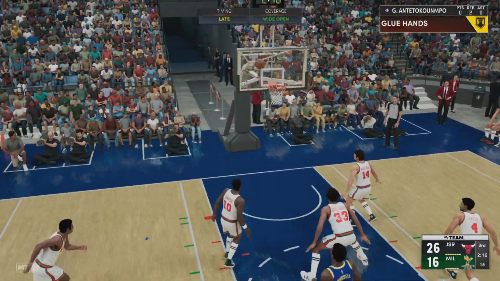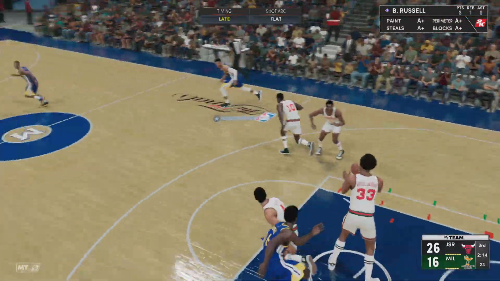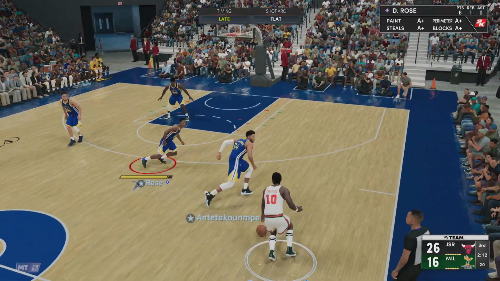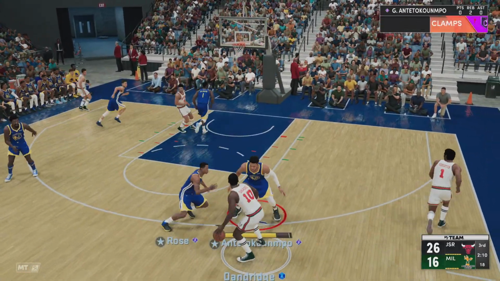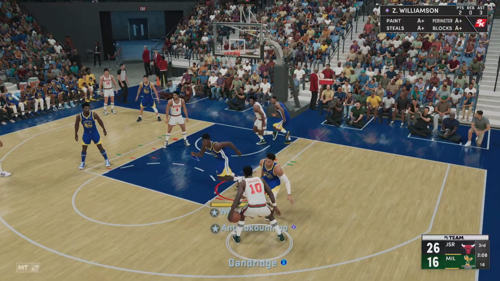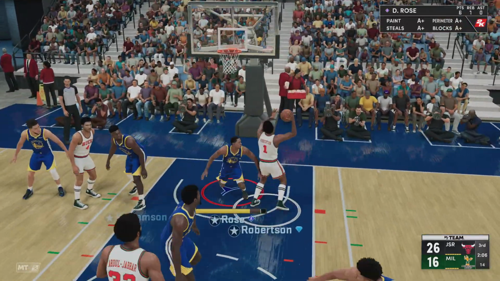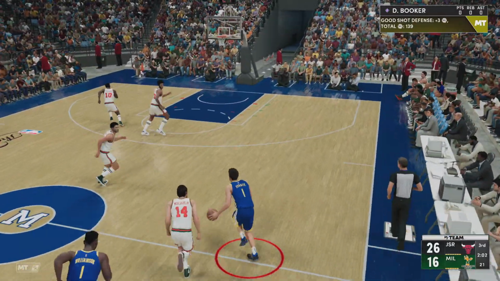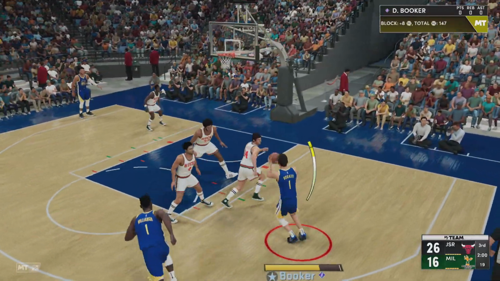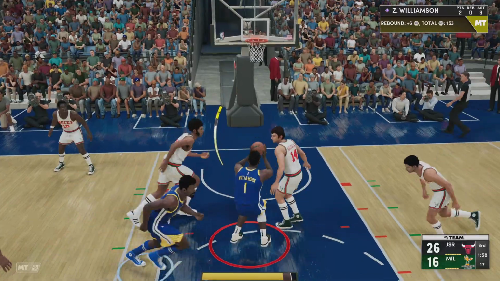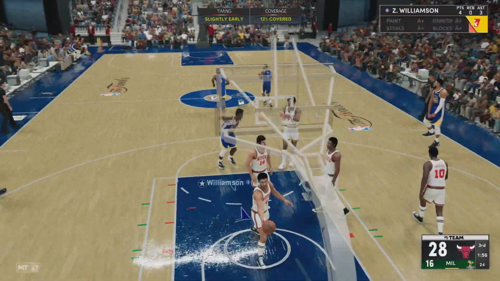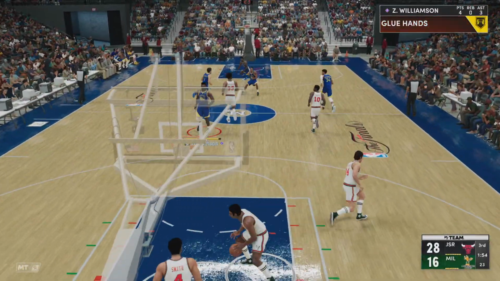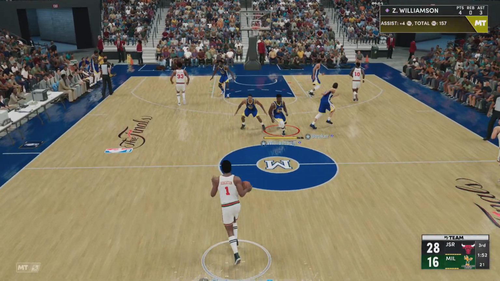From deep, Antetokounmpo. Rebounded by Abdul-Jabbar. Abdul-Jabbar's got 4 rebounds in this game. To the middle, here's Robertson. Rose with the block. Show me some of that signature explosiveness. Rose, send it back. 2 minutes. Here's Williamson. Good. And a nice assist from Booker. Williamson's got the lead up to 12 now for Chicago.